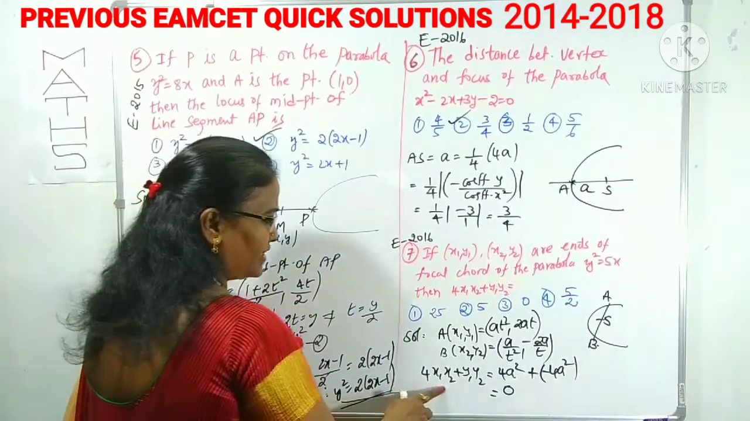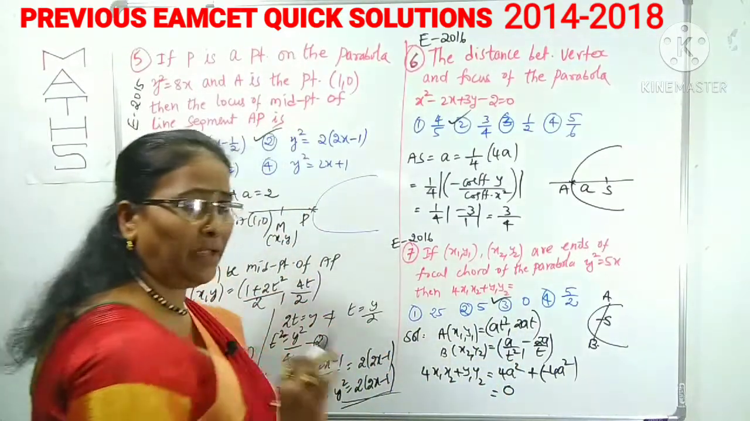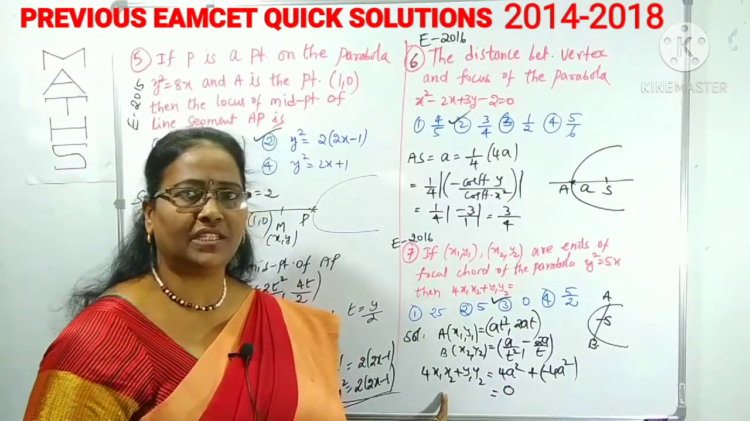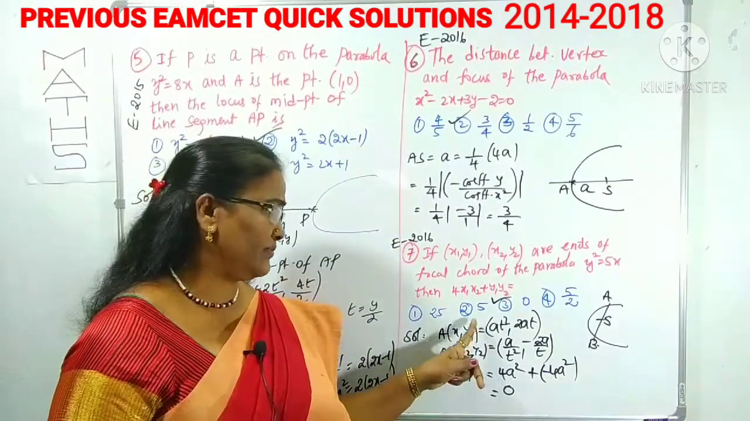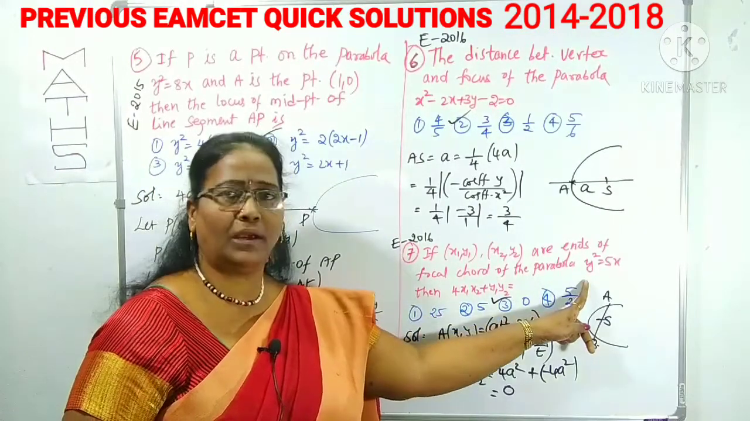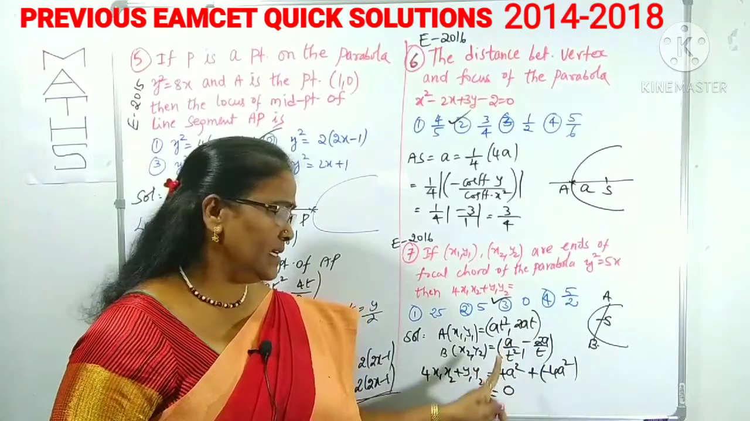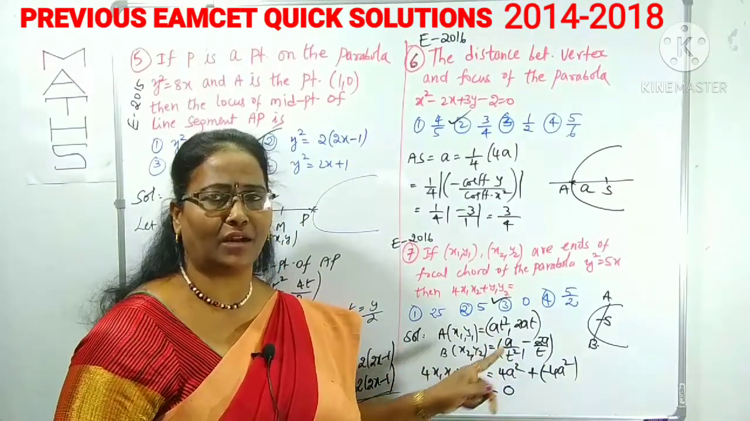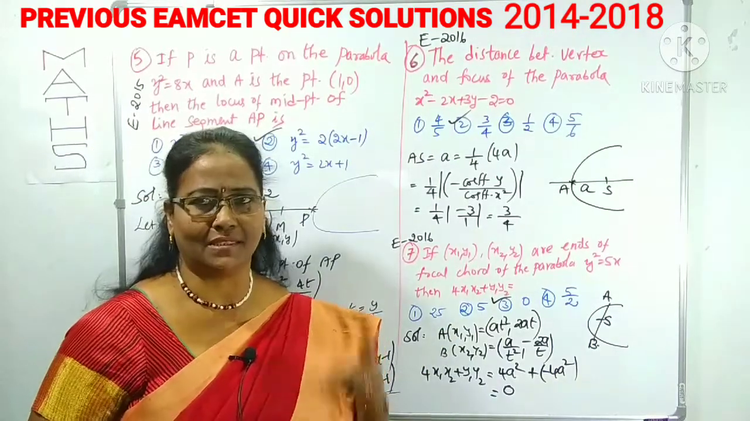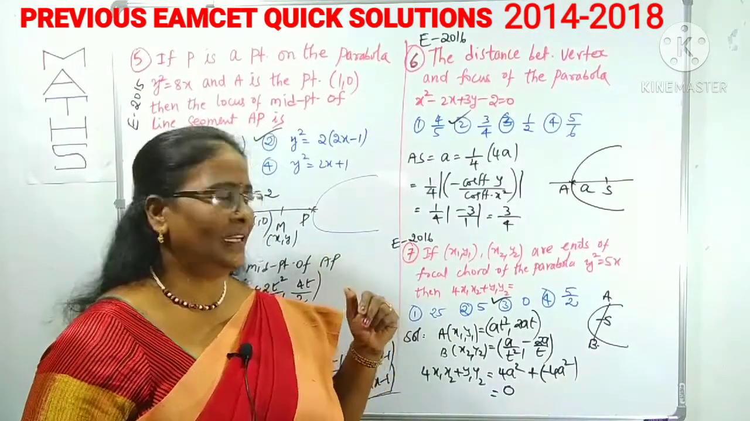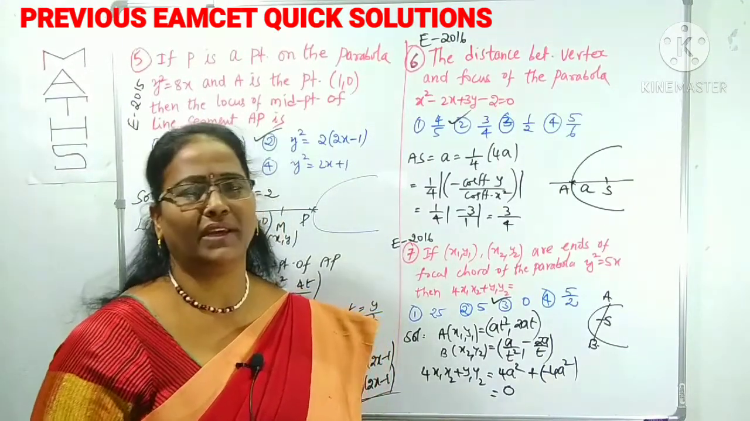Which option? 4x1 x2 plus y1 y2 value is 0. It is clearly the third option. You may be asked any other results related to the ends of a focal chord. You should remember the ends of the focal chord with respect to the parabola y square is equal to 4ax: at square comma 2at is one end, the other end is a by t square comma minus 2a by t. You may be asked different types of results, but you have to know the ends of the focal chord. Is it clear? This is a very simple, easy way you can do it.